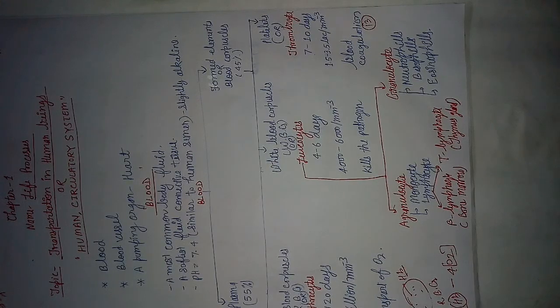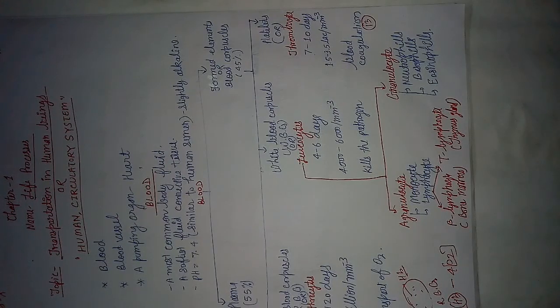Okay, and HIV, you know, the virus of AIDS, just kills the T lymphocyte, and T lymphocyte is one of those lymphocytes which are not produced after childhood.